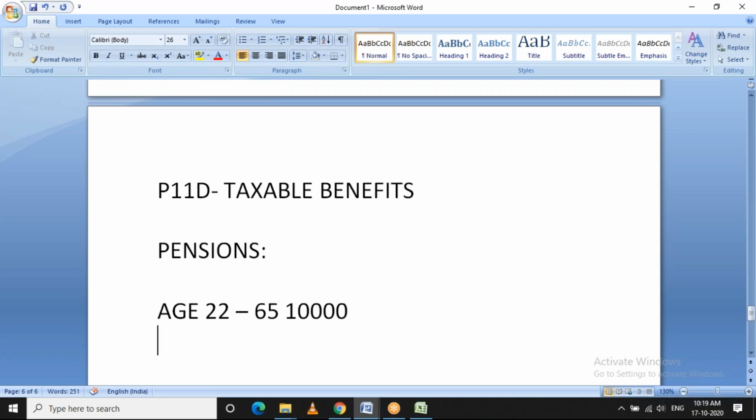Or in other words, say the employee is between this age, but the earning is less than 10,000 pounds. Then the employee may not be auto-enrolled, but the employee may be willing to contribute towards pension schemes. Like we have voluntary PF deduction in India, right?